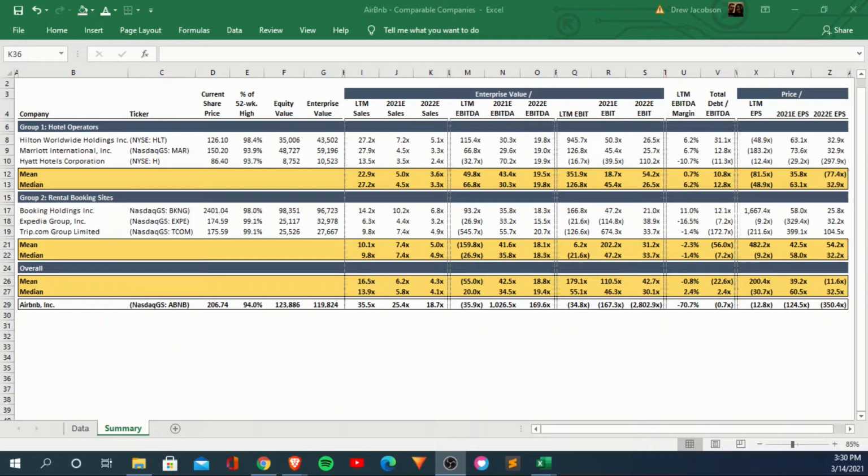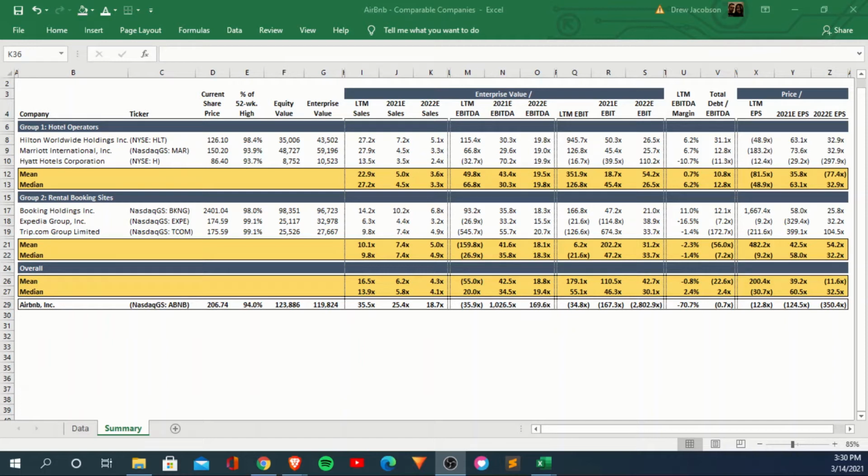And you can see here the metrics we've laid out. We have current share price, percentage of 52-week high, equity value, which is the market cap, the enterprise value, which is the market cap plus net debt. And then after that, we have multiples.